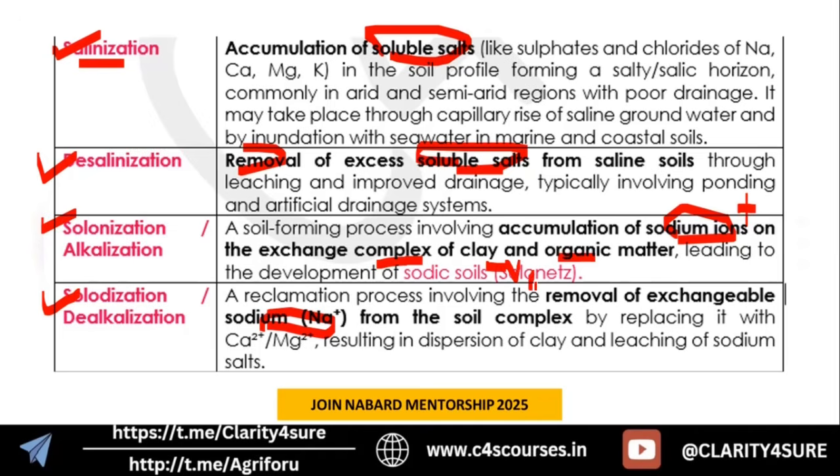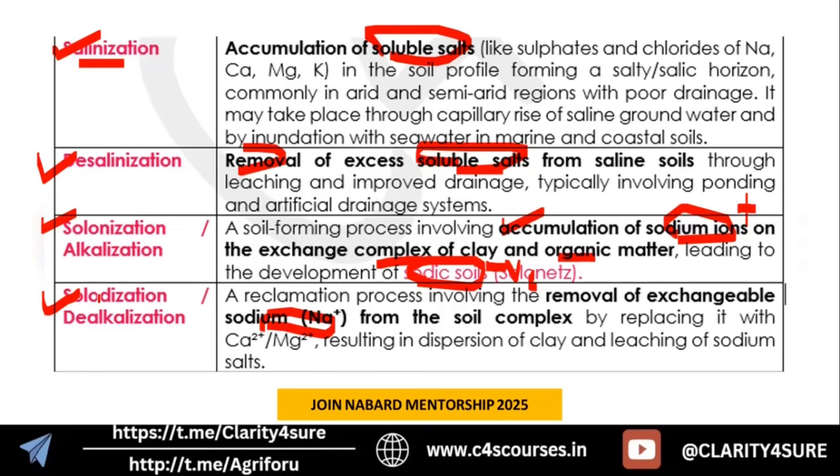So in solonization, what is happening? There is accumulation of sodium ions on the exchange complex of clay and organic material, leading to sodic soil, which is not desirable because we want a proper balance of all the ions, okay. And more concentration of sodium is not desirable. So solonization leads to sodic soil or solen soil, and it is not desirable.